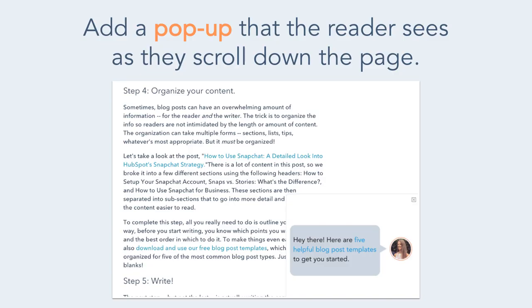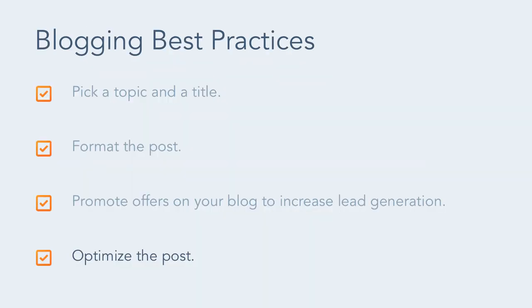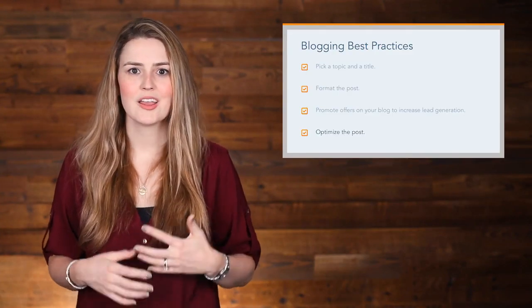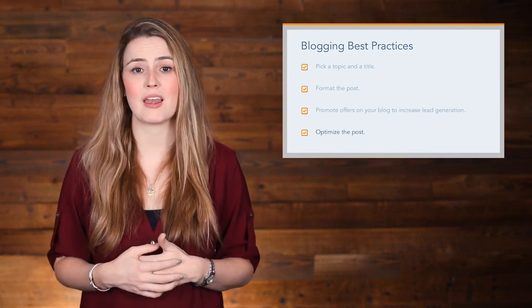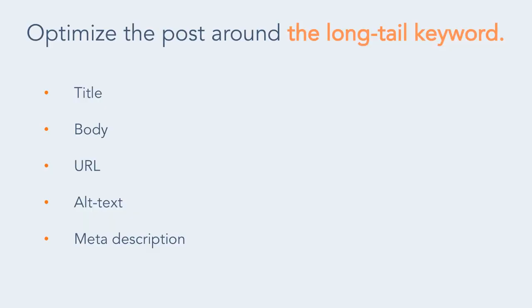Another option is a pop-up that the reader sees as they scroll down the page. The offer is about the same topic as the post, so a reader who wants to learn more would be interested in clicking through. And next, you'll want to optimize the blog post. When search engines crawl your blog, they don't read every word. Instead, they scan certain parts of your post to understand what you're writing about and how trustworthy the content is. To help search engines understand what you're trying to communicate, you'll want to optimize the page around your long tail keyword, which you already did in the title and the body of the post, but you'll also want to put it in the URL, the alt text, and meta description.